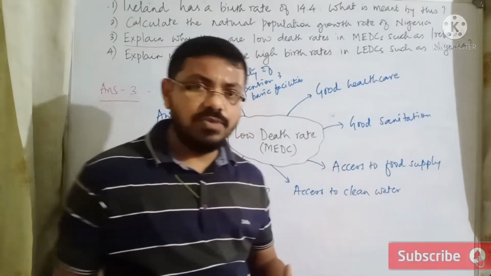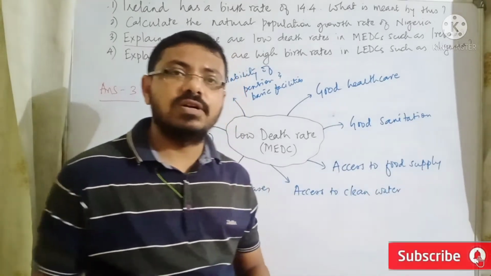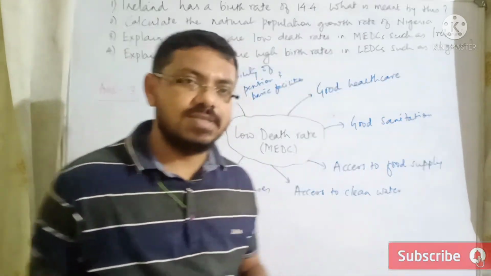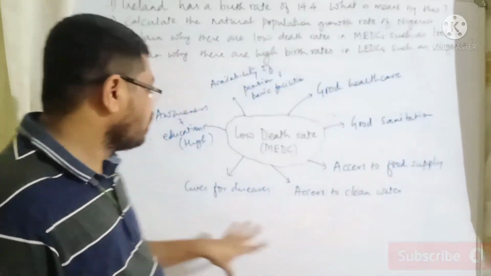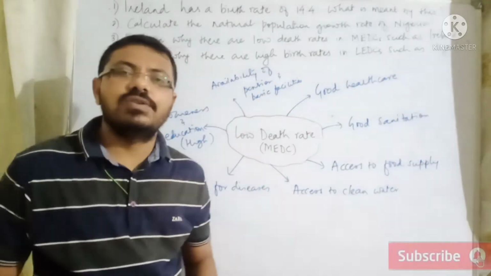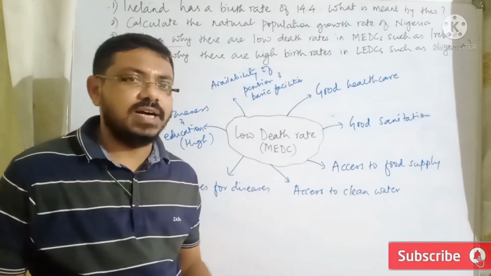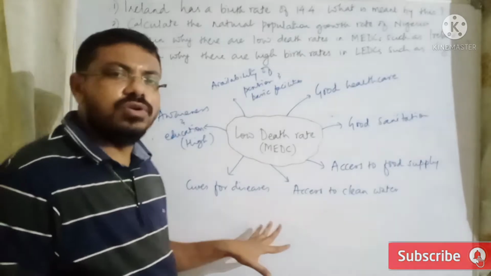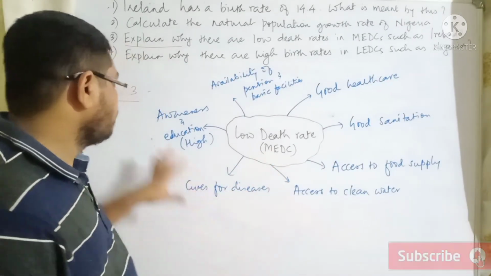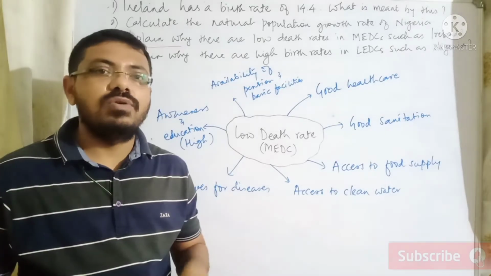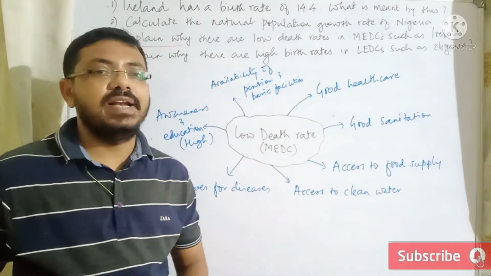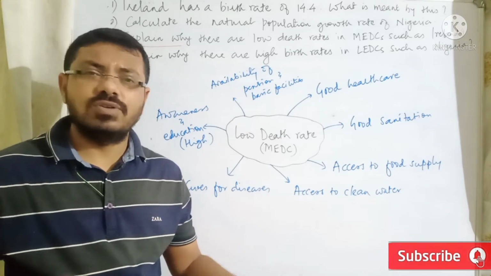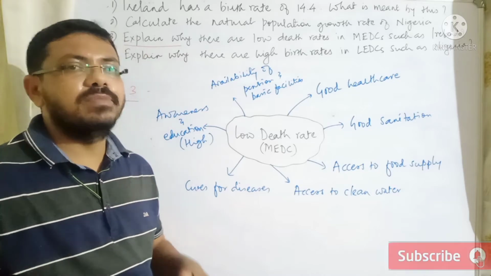Access to food supply and clean water, because food and water both are responsible for increasing the mortality rate in a country, but in MEDCs they do have good access, so their death rate is going to be low. Cures for diseases, again it is connected to the advanced medical system, that the country has a lot of medicines available and there are highly trained institutes and doctors which can cure many of the diseases, so death rate is going to be low, right? Awareness and education about the reasons behind high death rate, so people are aware about this, government organizations and other non-government organizations are working properly to keep the death rate low.